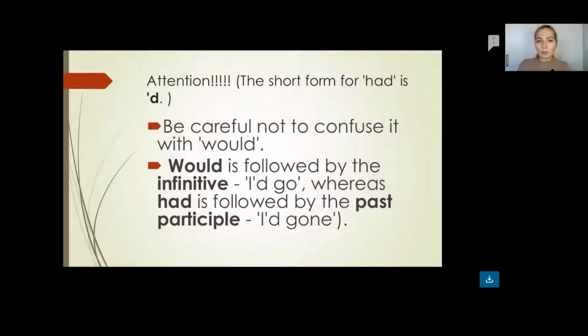For instance, would is followed by the infinitive. I would go to the park tomorrow, but it can be written I'd go to the park tomorrow. And here we have had, which is usually followed by the past participle. For instance, I'd gone.